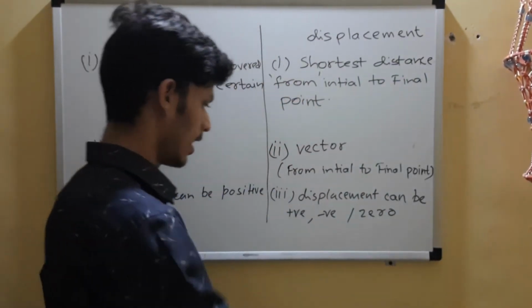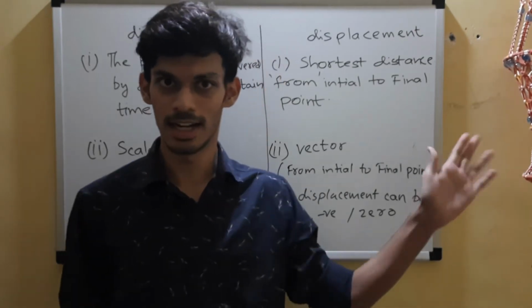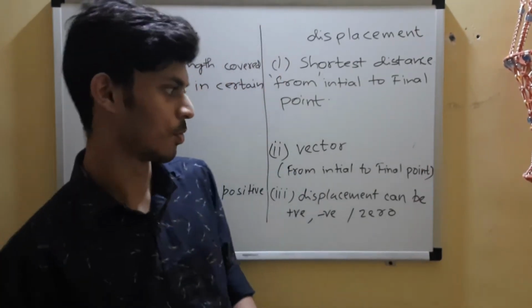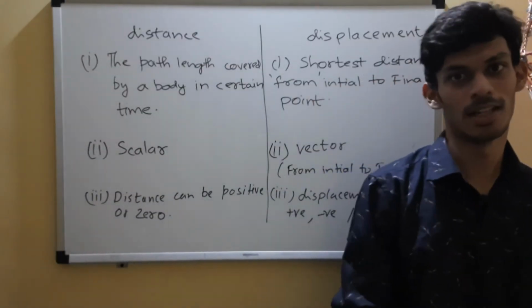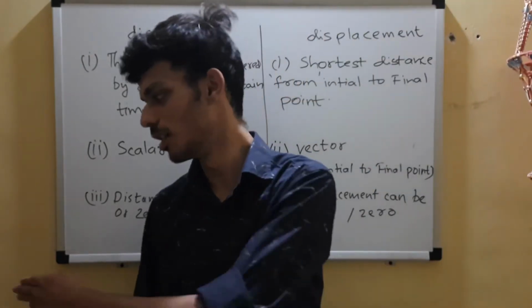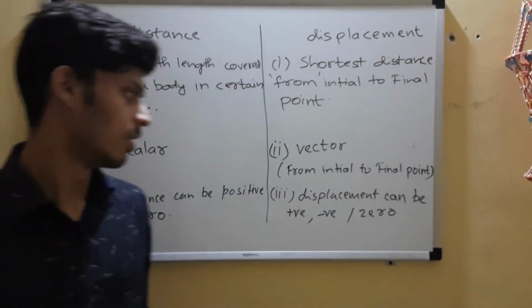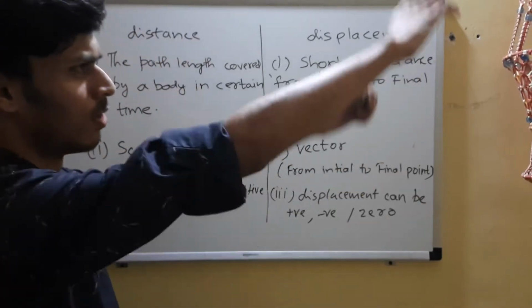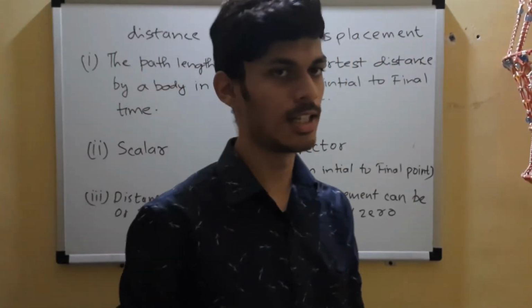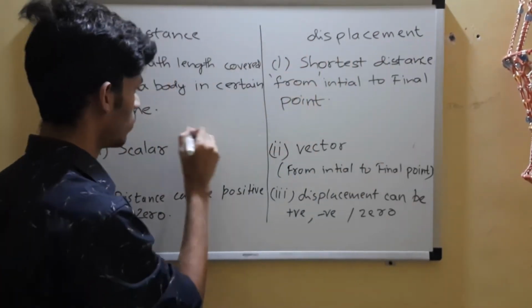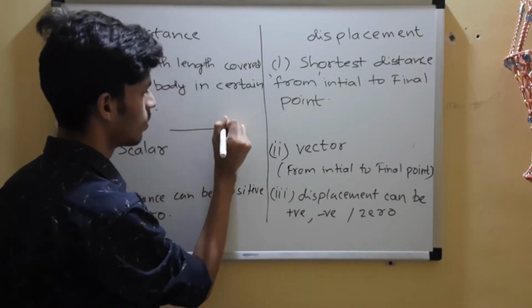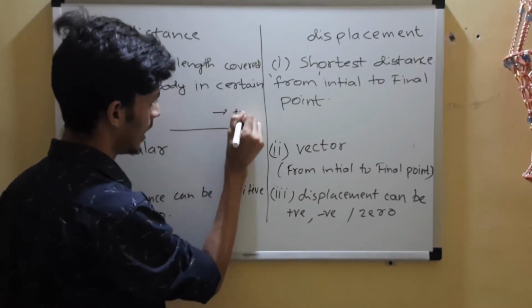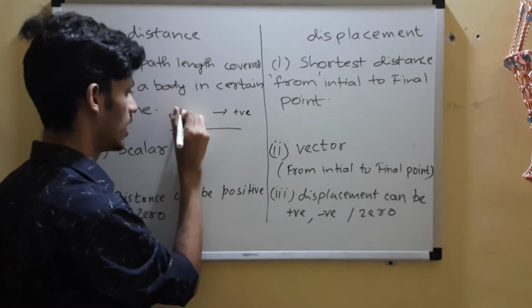Now positive and negative we also discussed. We treated this side as positive and this side as negative. So moving here was plus half and from here to here was minus half. In 1D, or motion in a straight line, you'll only have motion along a straight line, so you can safely treat one direction as positive and the other as negative.